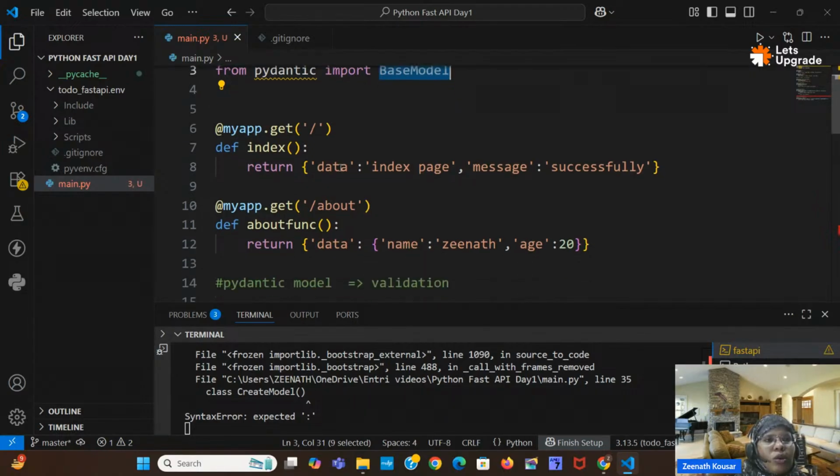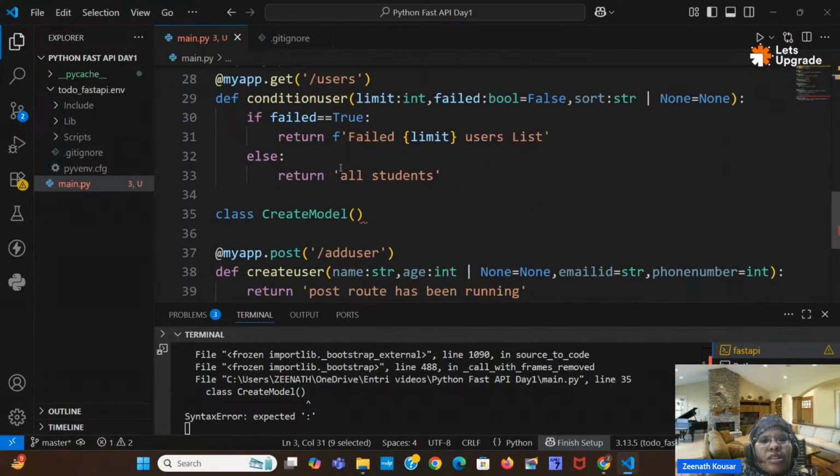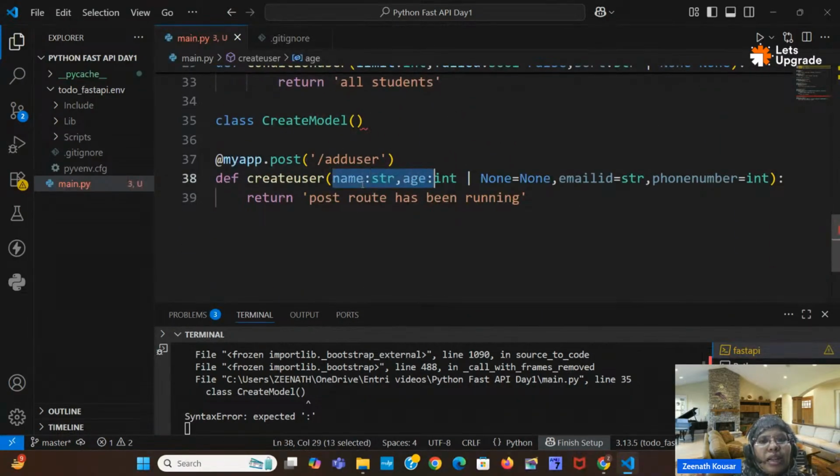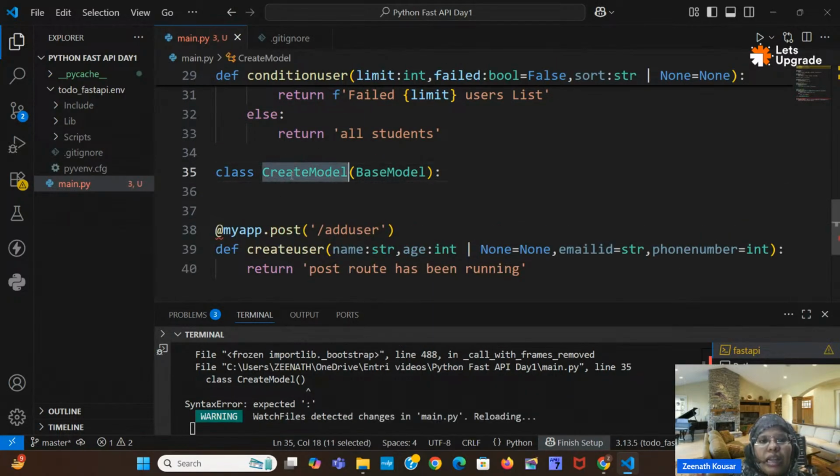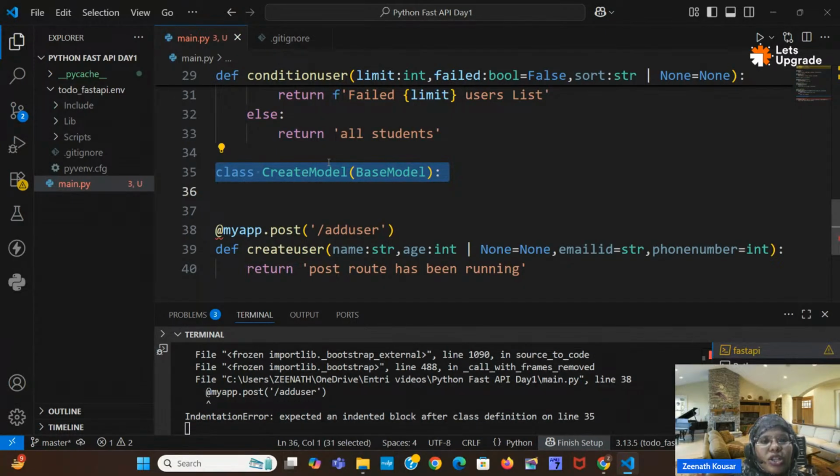Okay, so to validate the data, for suppose name should be string, age should be integer, all these things you can mention here in this model. You can write BaseModel here. Okay, here we are creating a class. Class is nothing but similar to a function. We can create a class with the help of the class keyword. Class space, here is the class name, and inside it I have given BaseModel. Means this create model class is inheriting from the BaseModel. So BaseModel is a parent here and create model is a child class here. So all the features of the BaseModel will come to create model.